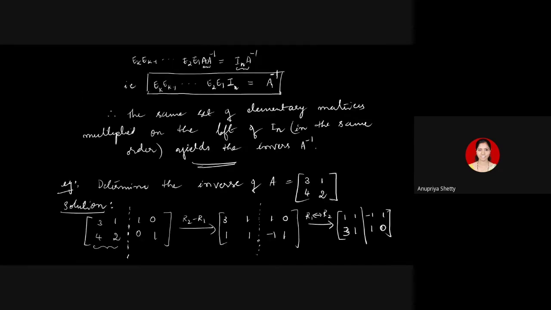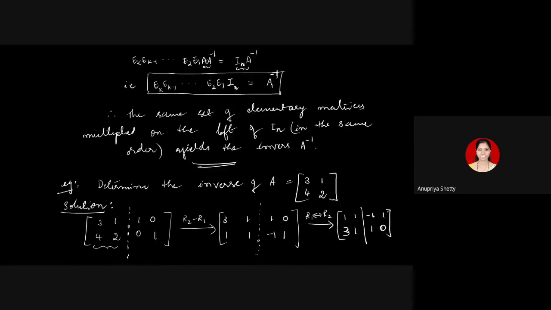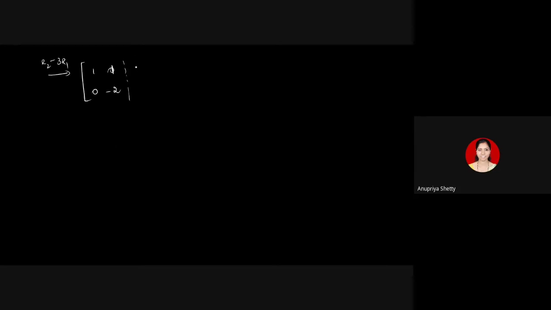First row is already 1, 0, is it? No, it is 1, 1. I have to change the slide, so please help me out with this. It is 1, 1. This will be 0, I think. What happens to the other entry? 1 minus 3 times R1, 1 minus 3 times 1. So I'll get minus 2, right? This would be minus 2. What is the other block? First row will remain as it is. Minus 1, 1. If there is any mistake, please let me know.